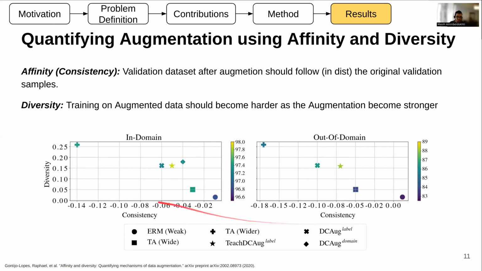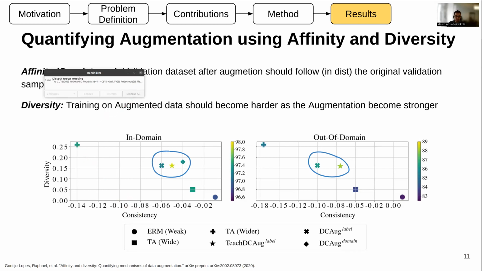So in this graph, on the y-axis we can see the diversity, and on the x-axis we can see the consistency, and the color of each method shows the final performance. We can see that our method has a good trade-off between diversity and consistency. On both ends, here is TA-Wider, which shows the most diverse but least consistent, and here the baseline VRM, which is the most consistent but least diverse. And in both our cases, we have a good trade-off between both of them.